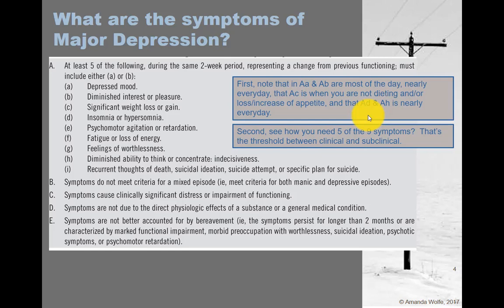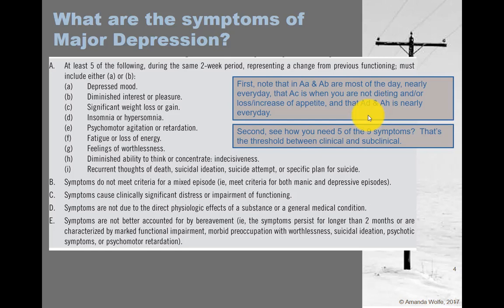Moving down to E, psychomotor agitation or retardation. Psychomotor agitation is actually fidgetedness, and psychomotor retardation is when everything is slower, right? Like it takes a lot of effort to move. Again, we tend to think more of the retardation than the agitation, but both are possible. F is fatigue or loss of energy. This is the one that I find clients struggle the most with, because that loss of energy is what keeps them from being able to function in the roles of their life.